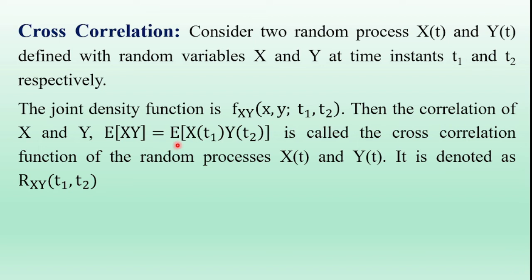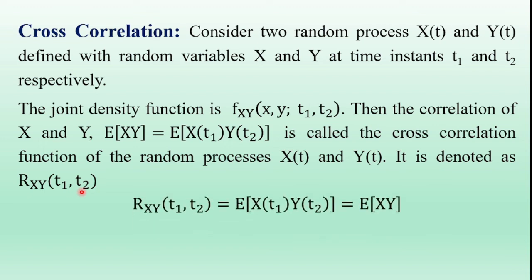That expectation of x of t1 into y of t2 is called the cross correlation function of the random processes x of t and y of t, denoted as rxy of t1 comma t2.